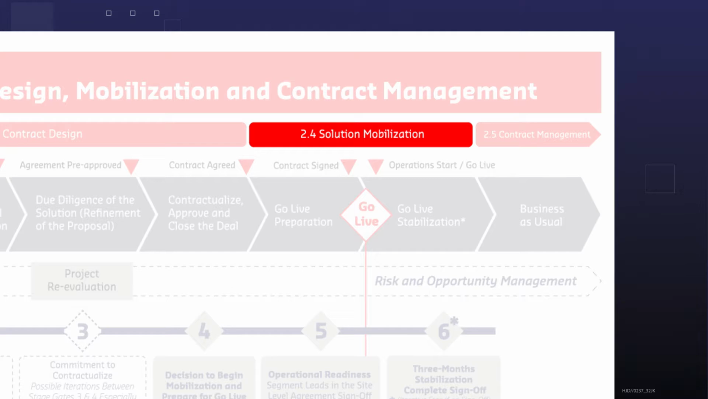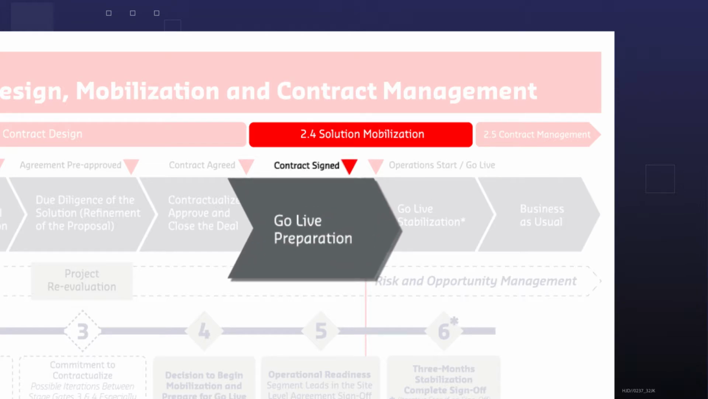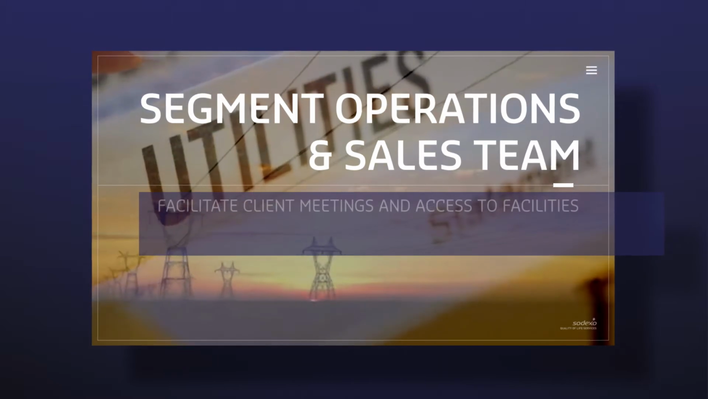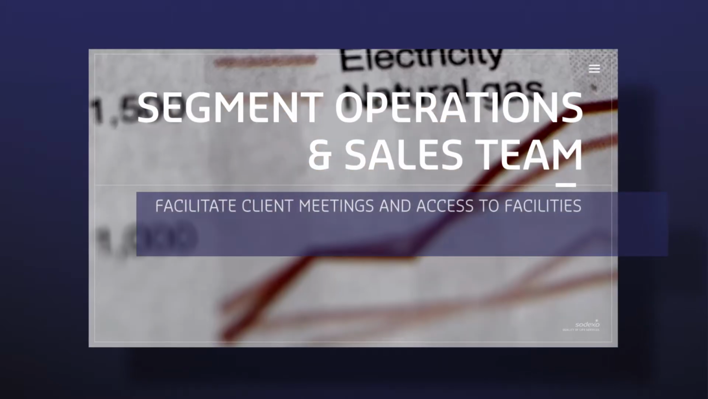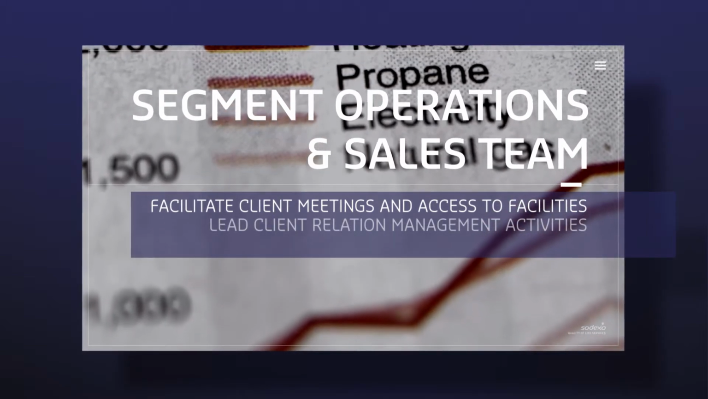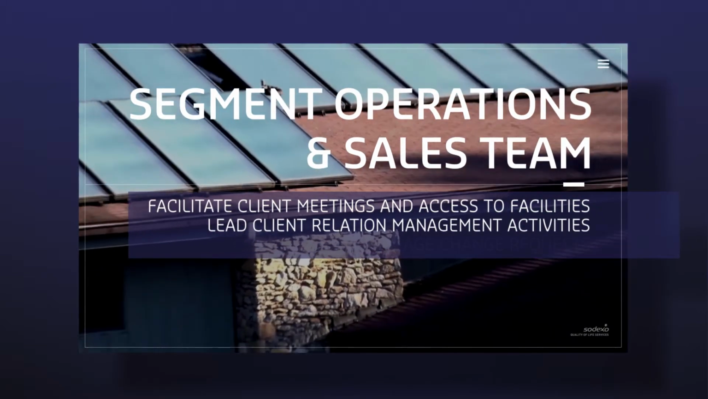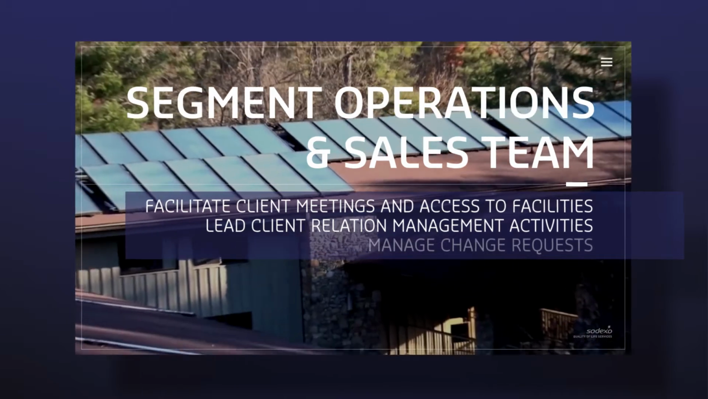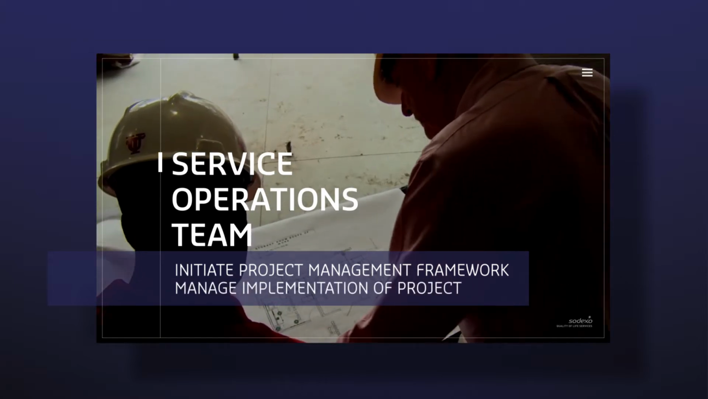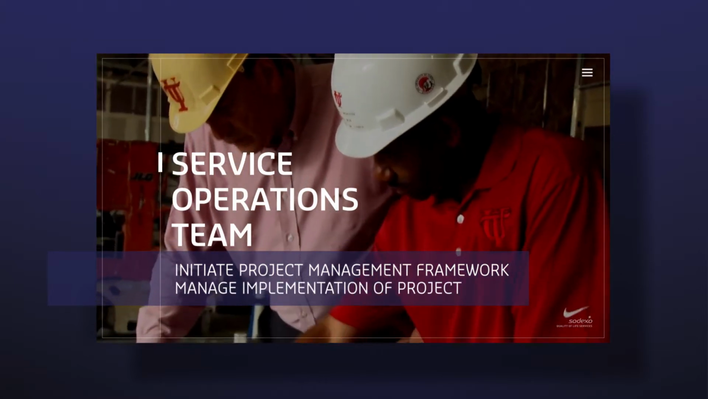The beginning of the construction solution mobilization process involves the mobilization of the construction resources that will be used in the mobilization plan. The process is led by the segment operation and sales team, who will facilitate client meetings and access to the facilities. The segment team will also lead the client relation management activities and manage any change requests to the original contract. The service operations team, through the construction team, will initiate the project management framework to manage the implementation of the project.